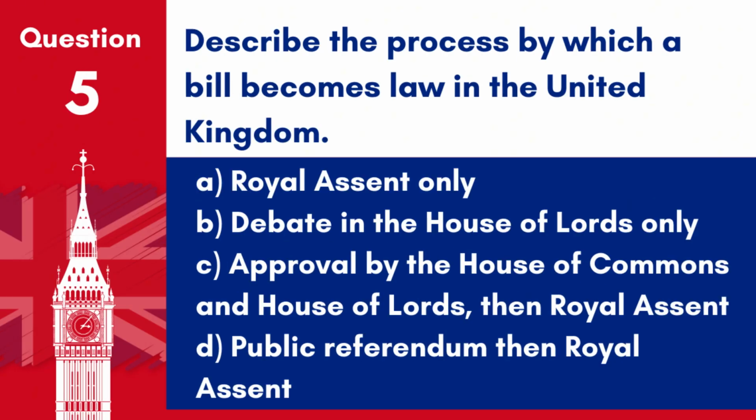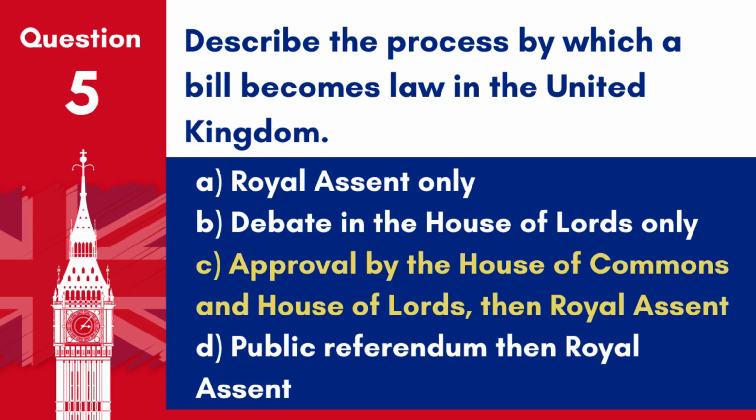Question 5. Describe the process by which a bill becomes law in the United Kingdom. A. Royal assent only. B. Debate in the House of Lords only. C. Approval by the House of Commons and House of Lords, then royal assent. D. Public referendum, then royal assent.